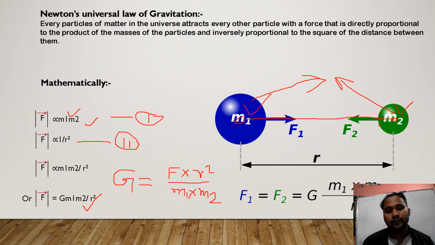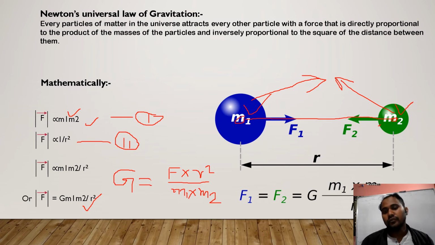It is meter only. So Newton and meter square. The SI unit of mass is kg, and this mass is also in kg, so kg into kg is kg square. So the SI unit of capital G is Newton meter square per kg square, right.